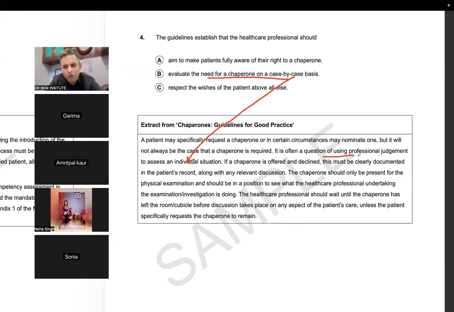So it is often a question of using professional judgment. The overall topic was that a patient may request a chaperone, but most of the time it is professional judgment. That means healthcare professionals will evaluate whether a chaperone is required. Then additional information was given that he should be present only in the physical examination. The healthcare professional should wait. Then in the last line, it was given, unless the patient specifically requests the chaperone to remain. So healthcare professionals should respect the wishes of the patient above all else.